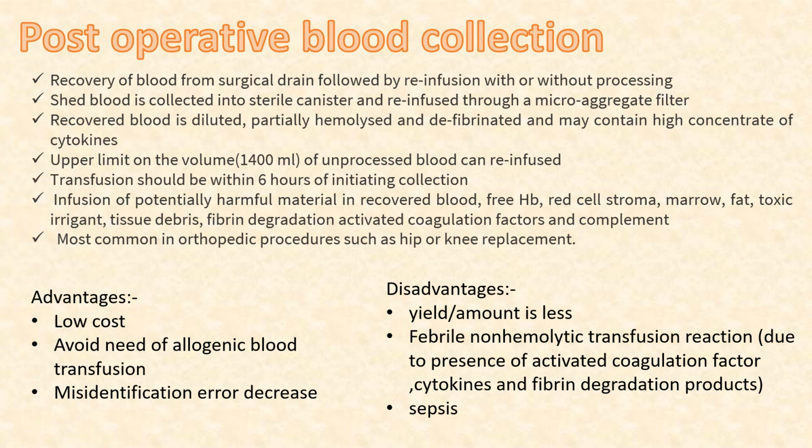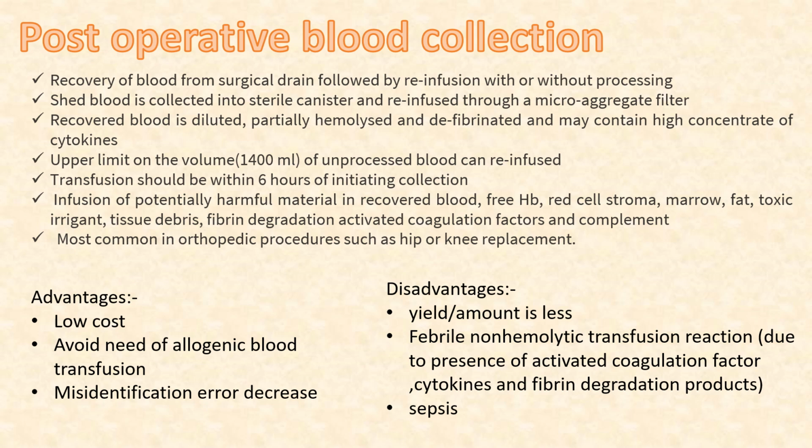Next one, and the last, is the postoperative blood collection, the recovery of blood from the surgical drain, which is followed by reinfusion with or without processing. The shed blood is collected into a sterile canister and reinfused through a microaggregate filter. Recovered blood is diluted, partially hemolyzed and defibrinated, and it may contain a high concentration of cytokines. The upper limit on volume is 1400 ml of unprocessed blood that can be reinfused. Transfusion should be done within 6 hours of initiating the collection.